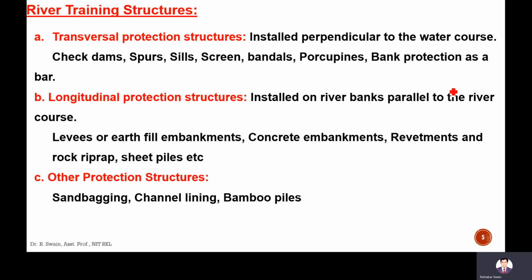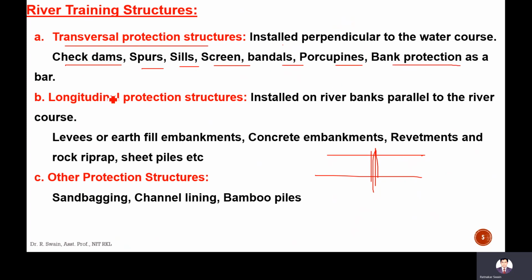Next are the river training structures, the measures which are taken for river training works. The first one is transversal protection structures. Transversal means in the perpendicular, lateral direction. Here the river flows in this direction, and in the lateral direction the structures are constructed: check dams, spurs, sills, screens, bundles, porcupines, bank protection and so on. All these are placed in the perpendicular direction, and that is called transversal protection structures. All the terms we'll discuss in the next slides.